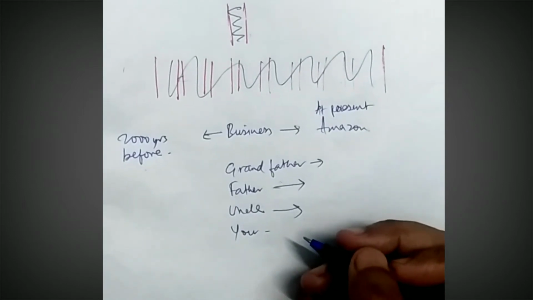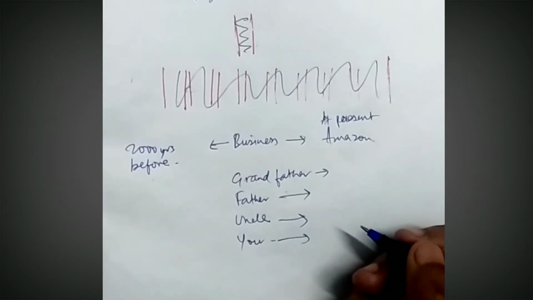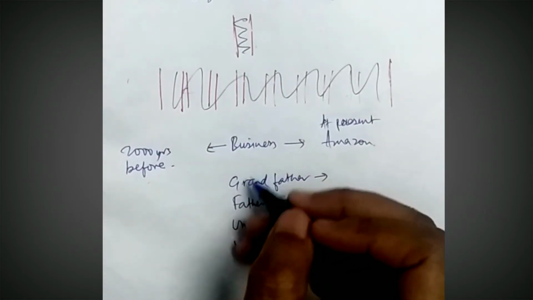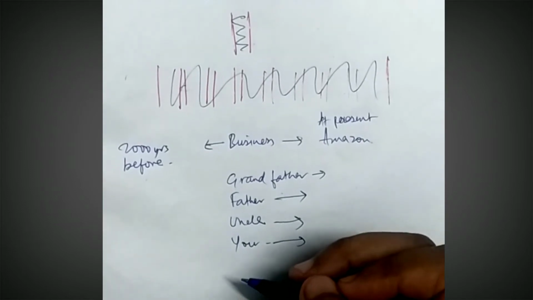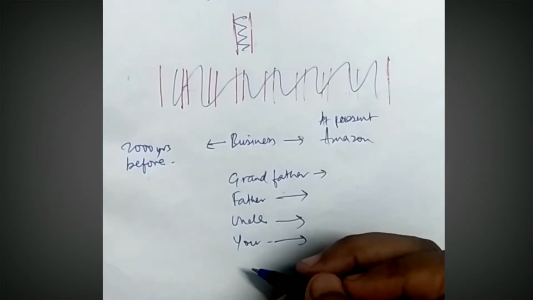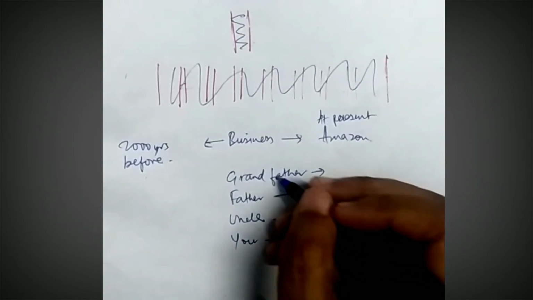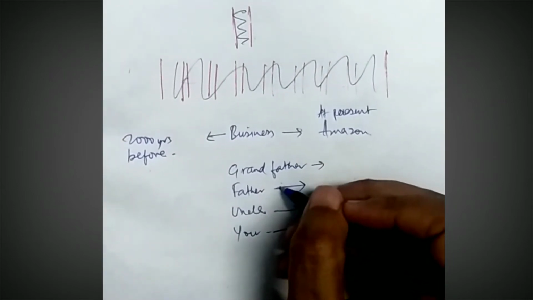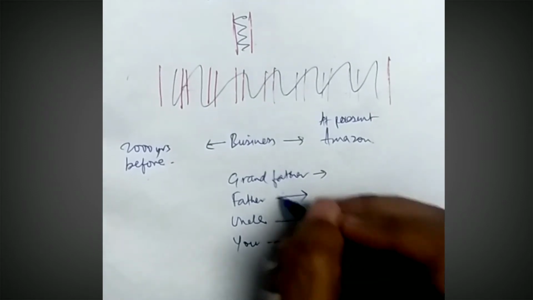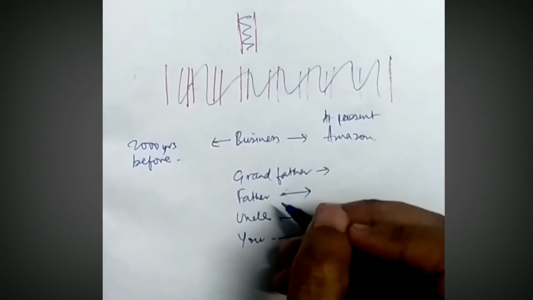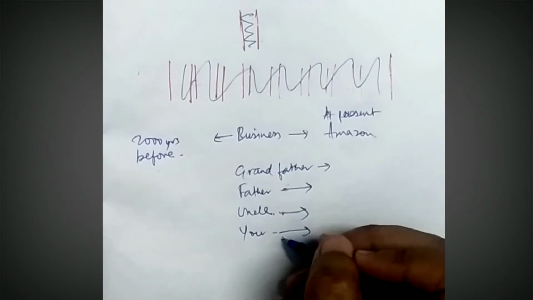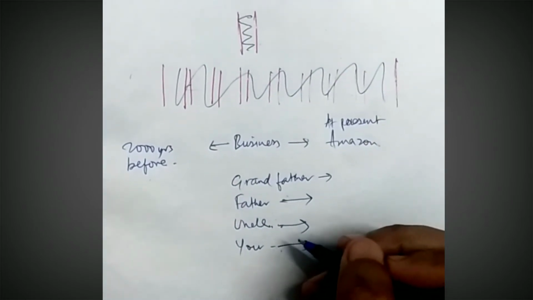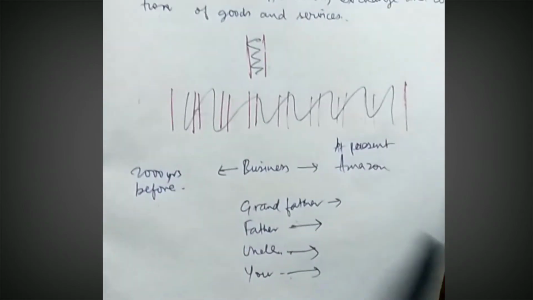No, they differ. And the rules of you and your father, are they the same? No, because of the time gap, because of the age. So there is a difference in the rules of your grandfather and your father, between your father and your uncle, and between your uncle and you. Similarly, various economists from time to time have given their own definitions.